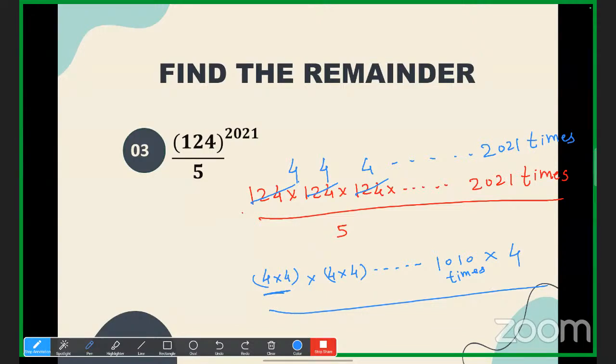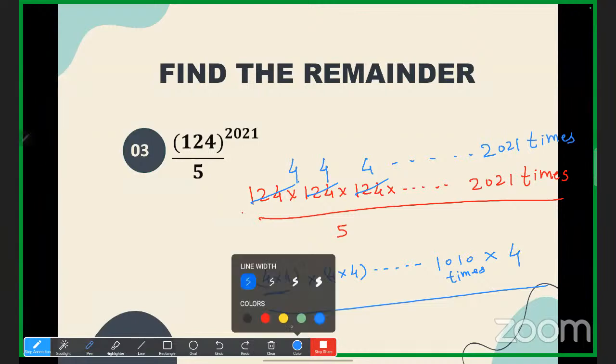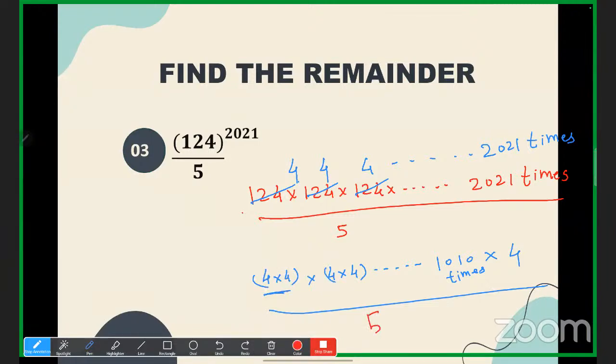How many pairs will be there then? 1010, right? And every pair returns your remainder. Tell me, 1. Yes or no? So 1 into 1, how many times? It doesn't matter, that will be 1 only. And we have got 4. So 1 into 4 is 4, and 4 by 5 remainder is 4. So the final answer is 4. I hope it is clear.